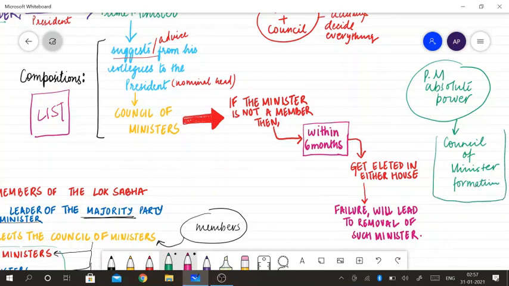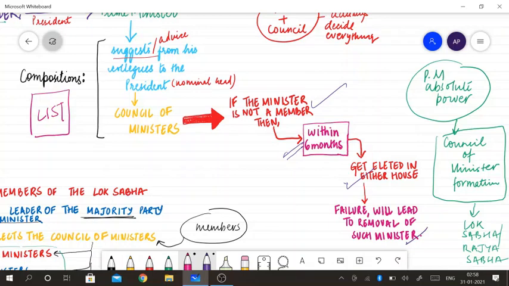The minister should be a member of the Lok Sabha or of the Rajya Sabha. But sometimes a non-member is also appointed as a minister, and in that case he must be elected to either house of the parliament, that is Lok Sabha or Rajya Sabha, within 6 months from the date of the appointment. Otherwise, he will have to resign his post as a minister.